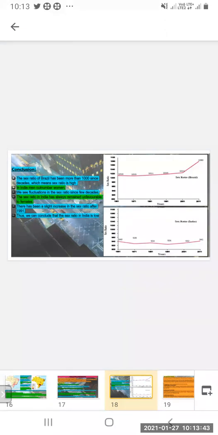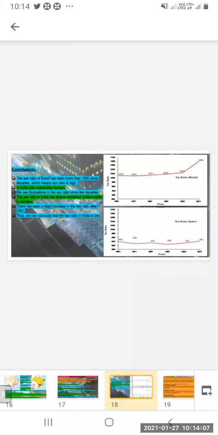In India, men outnumber women. We see fluctuation in the sex ratio for the past few decades. I said up and down is there in India. You can see the sex ratio up and down. The sex ratio in India has always remained unfavorable to females.